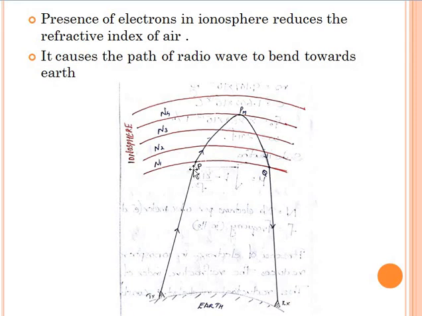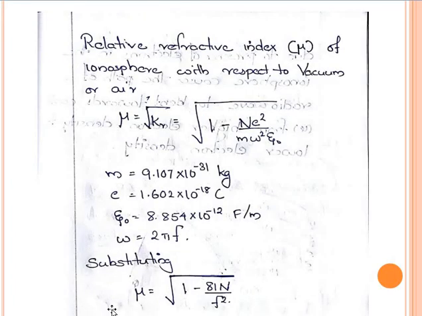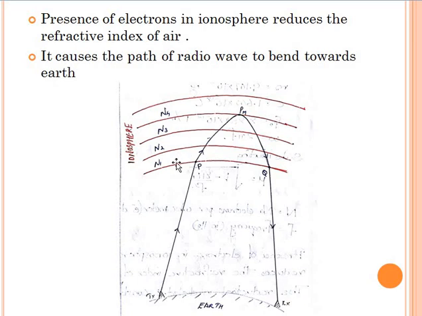If N1 is low, then by the equation we can see that the refractive index will be high. As the electron density increases, for N2 the refractive index will be a bit less, and for N3 the refractive index will be further less. So moving from N1 to N4, moving up, the refractive index goes on decreasing.